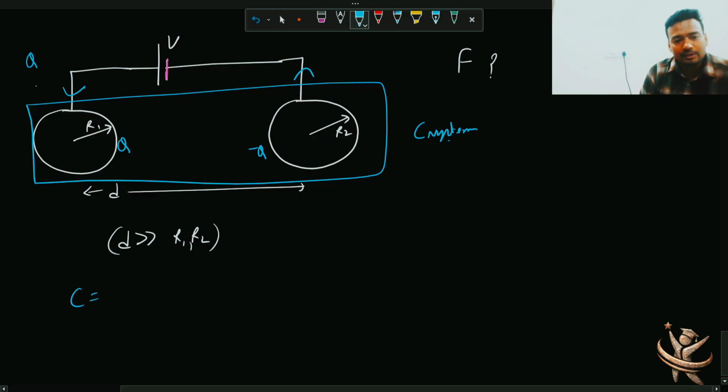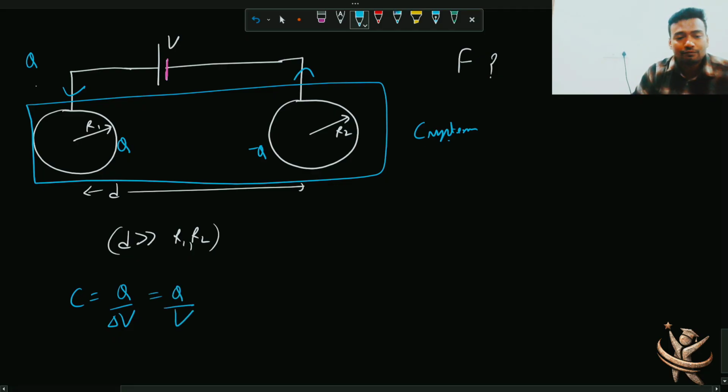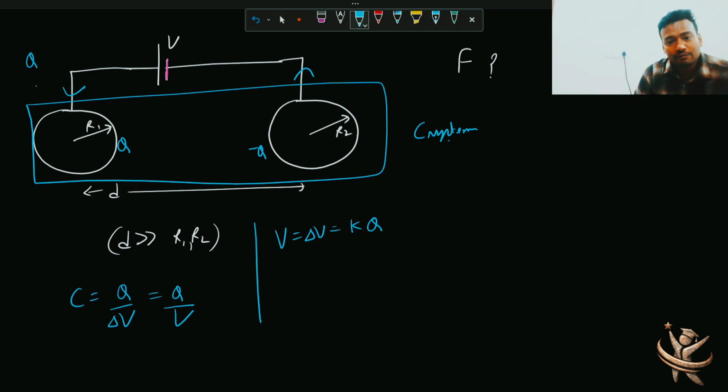Now as per the formula, C equals Q by delta V. And one more thing, this battery will keep on giving charge from one body to another up to a point जब इन दोनों के बीच का या फिर आप बोलो surface के potential का difference becomes equal to V. So basically this delta V is nothing but V. And what's the value of V? It is the surface potential difference between these two spheres. So kq by r1 plus kq by r2, because one is positive and one is negative, so negative negative it is getting positive.